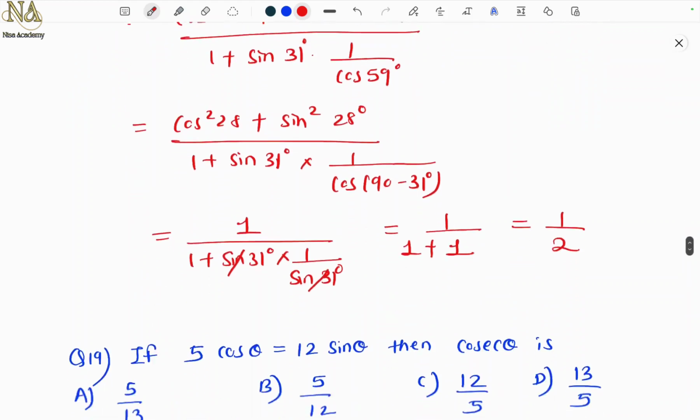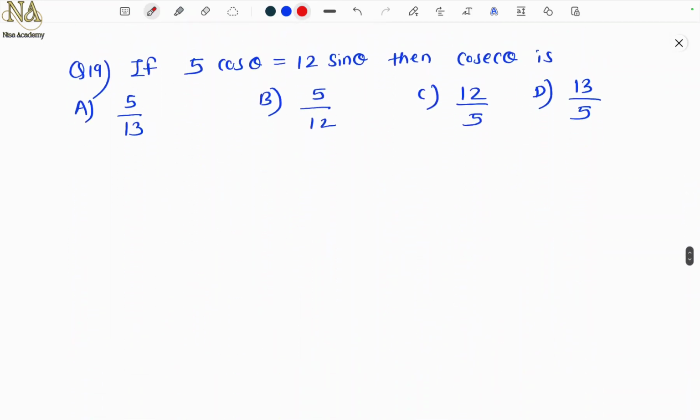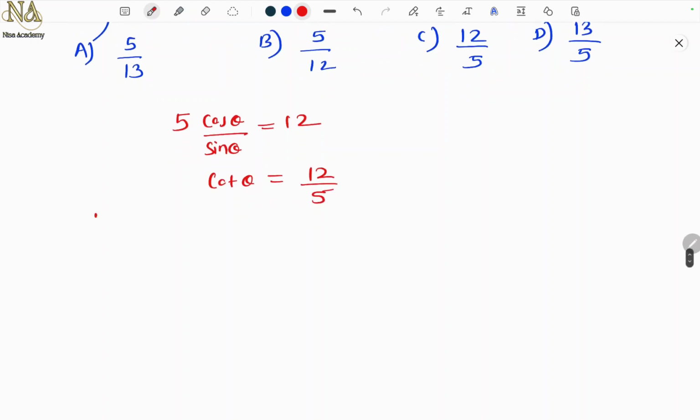So hope you understood. Question number 19. If 5 cos theta is equal to 12 sin theta, then cosec theta equals. So see here, again you can go for tan or cot, it's up to you. So 5 cos theta, I can take sine over here, so this will be 12. Cos upon sine is cot. So cot theta, this will go over there. So 12 by 5. Okay, now the same thing.